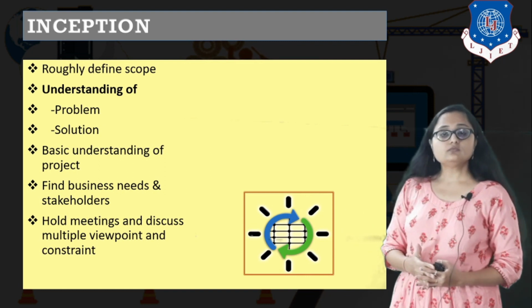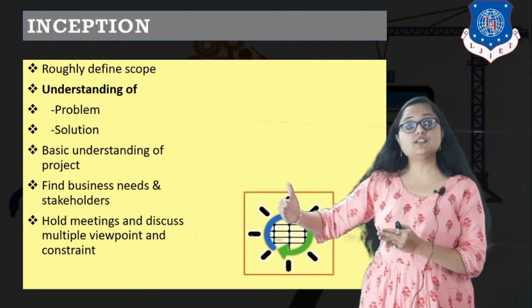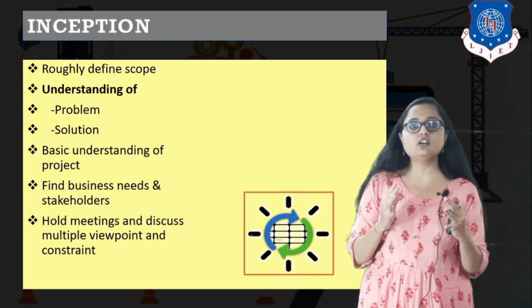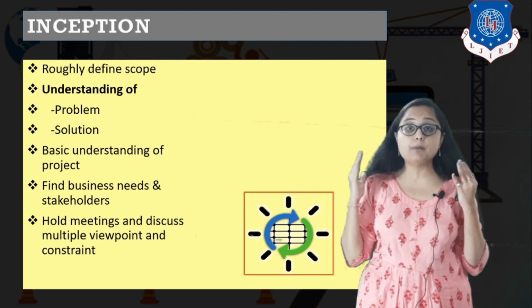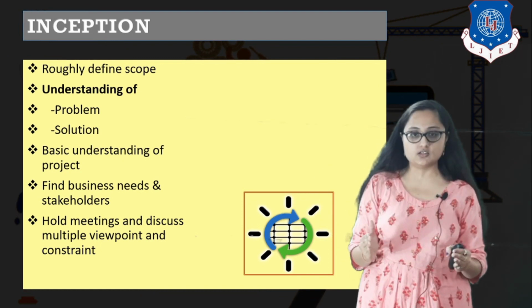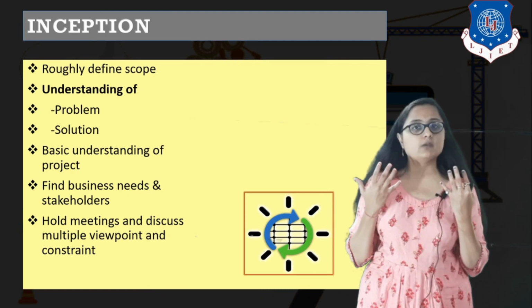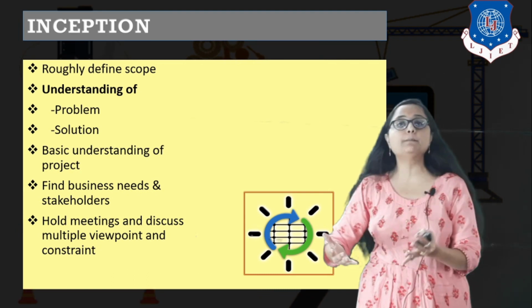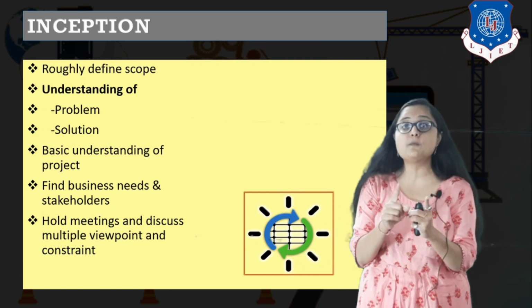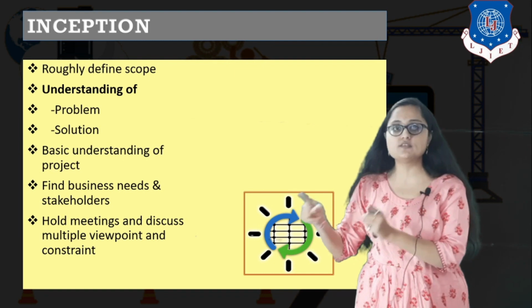Also, after identifying the stakeholders, you have to conduct a meeting in which you will not discuss the requirements, but you will discuss the viewpoints of every stakeholder, and you will also have multiple viewpoints along with multiple constraints associated with that viewpoint, so that your scope becomes clear in the later stages, right?